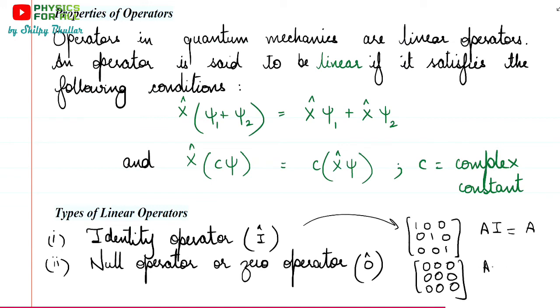and if you multiply any matrix with this zero, you would obtain zero. Or you can also say that this is more like a zero vector. If you multiply a zero vector with any other vector, the result is a zero vector. Okay, so this is the way to understand these two operators.